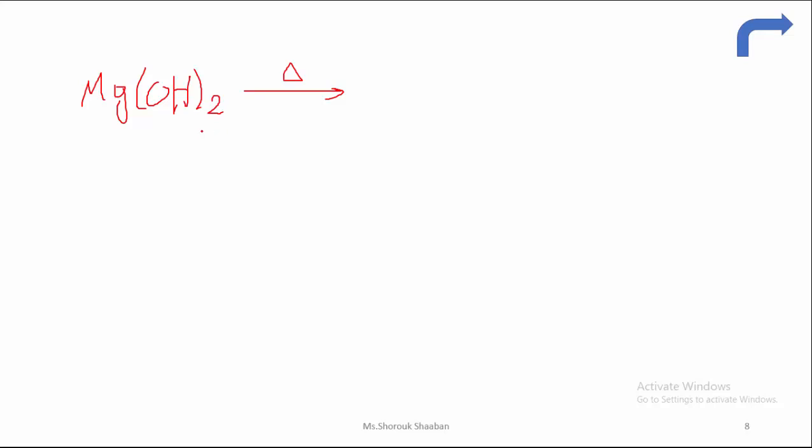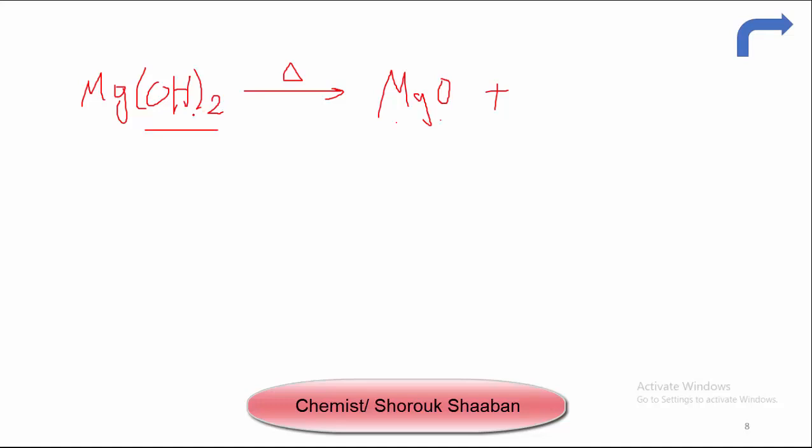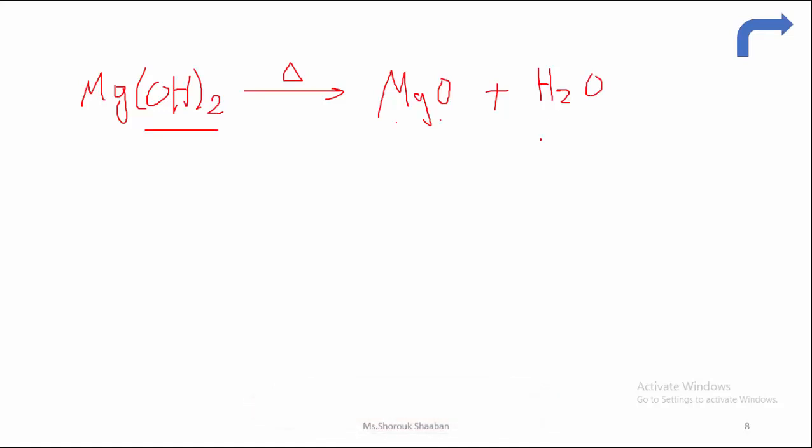So I will say that it's hydroxide. So I can remember very rapidly that hydroxide gives me metal oxide. So I will write the metal and add to it oxygen. So I have metal oxide. Plus, in case of hydroxide, I get water. So I will write H2O. And so on. Okay?